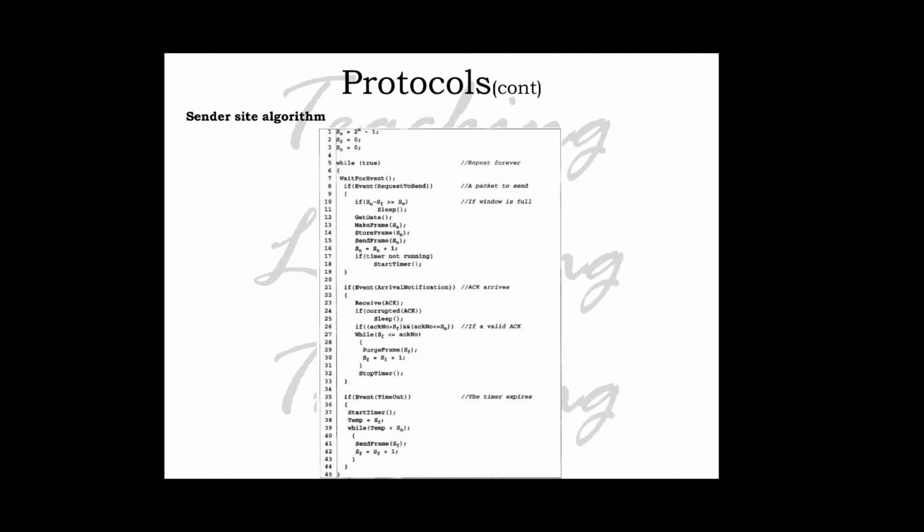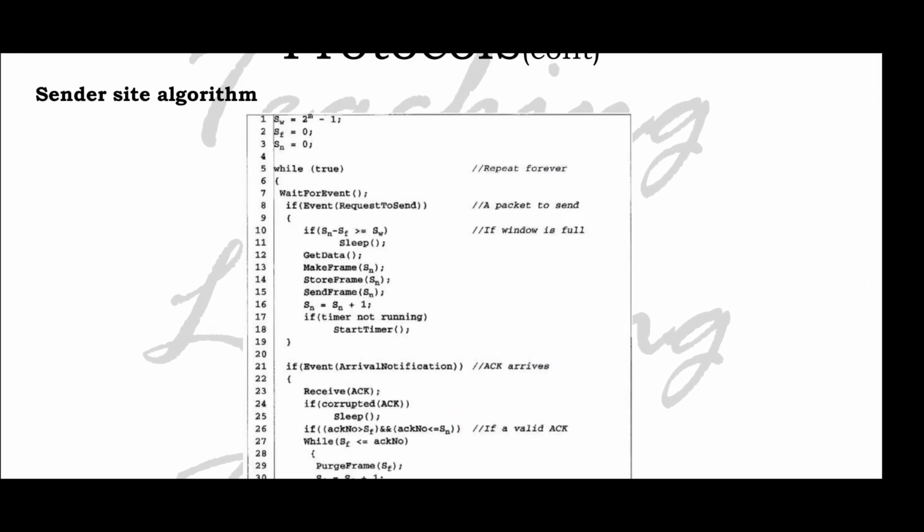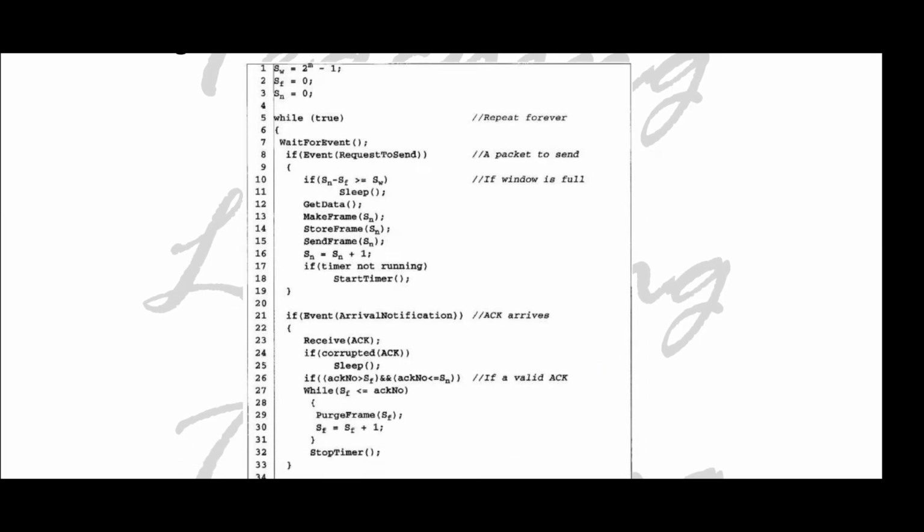Now we need to discuss the sender side algorithm. Sw is 2 raised to m minus 1, Sf is equal to 0, Sn is equal to 0. While true, wait for an event, and the event request to send will come if Sn minus Sf is greater than or equal to Sw.